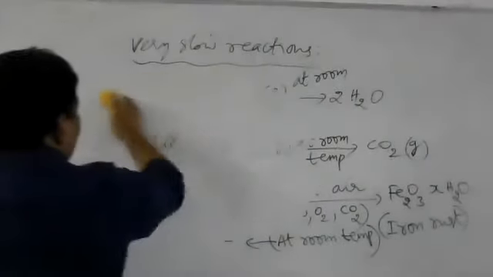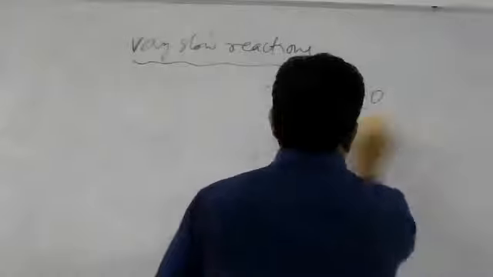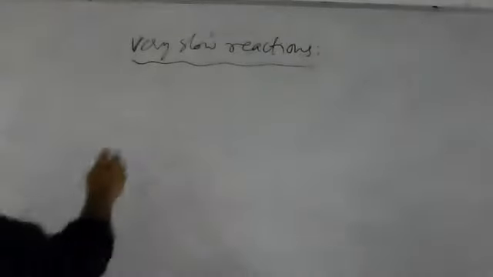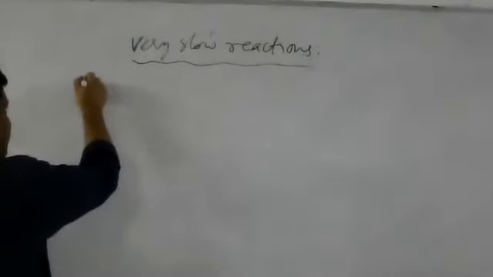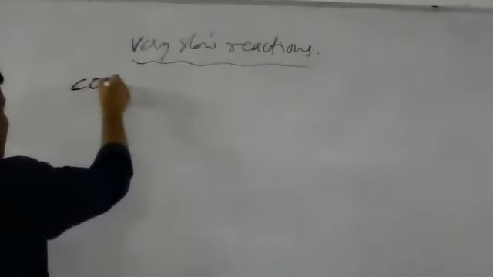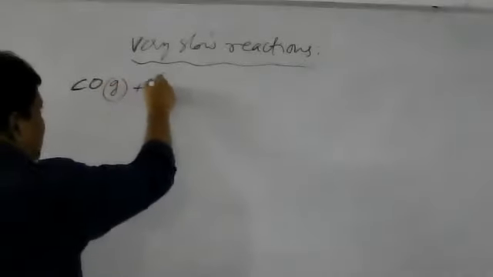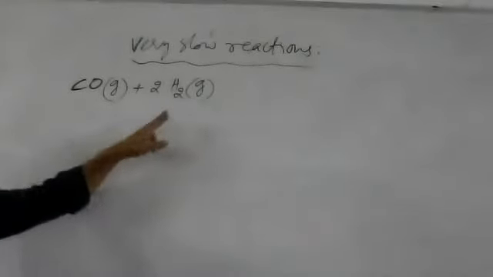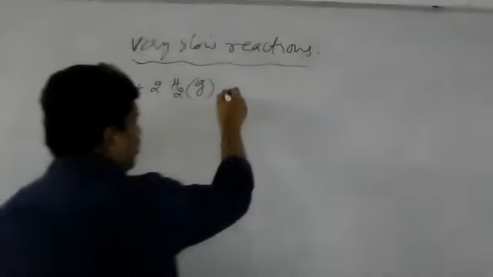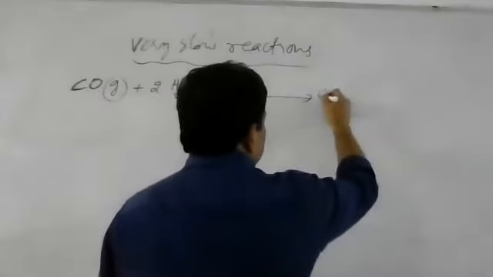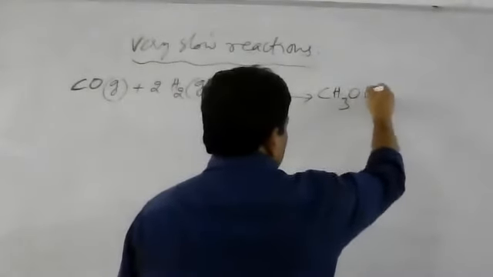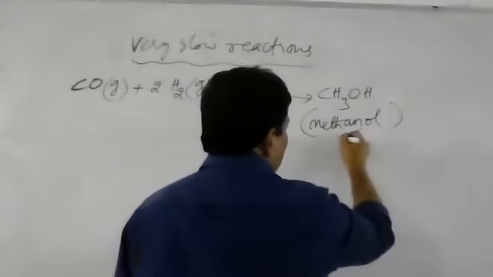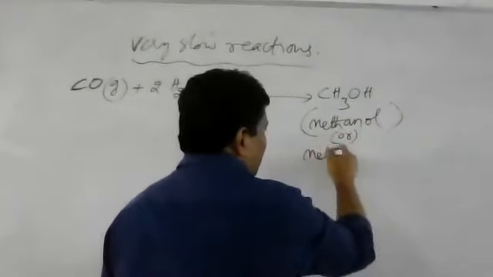Now next, another example of very slow reactions. Now take the reaction between carbon monoxide gas and H2 hydrogen gas. Carbon monoxide gas plus H2 gas. Now when these two react at room temperature, we get CH3OH. CH3OH is called methanol. Methanol is also called methyl alcohol.